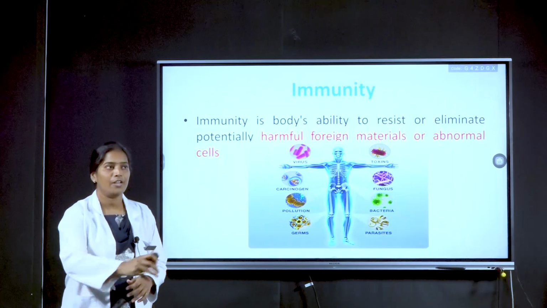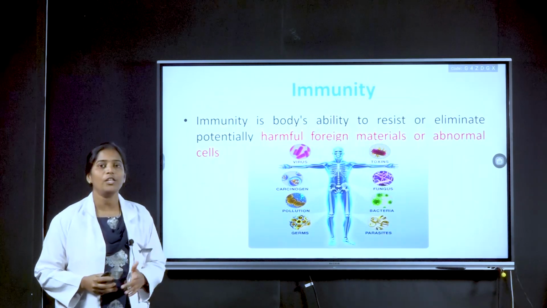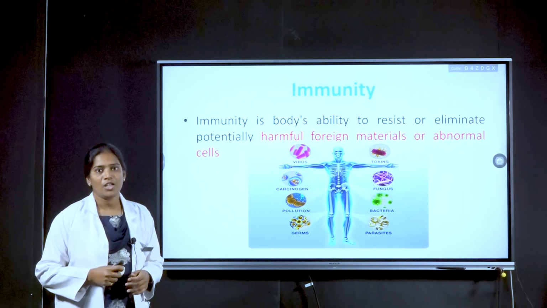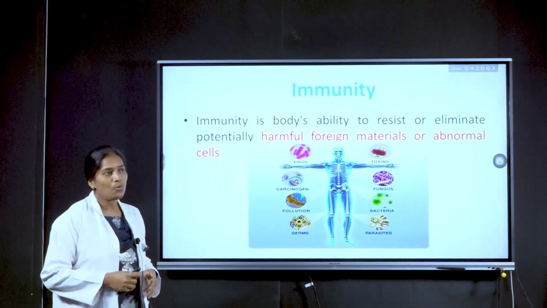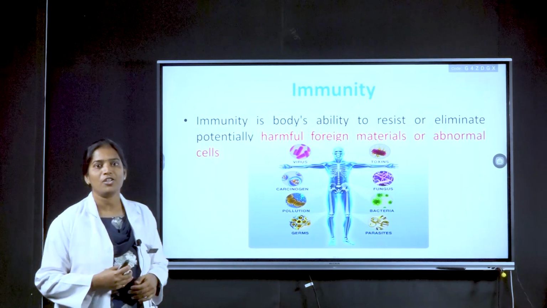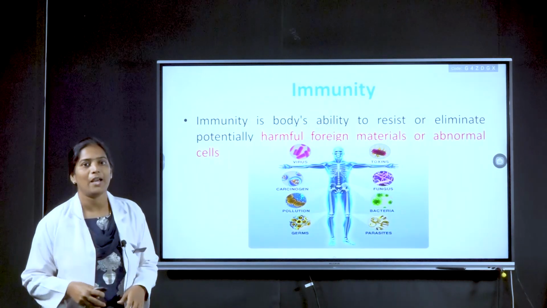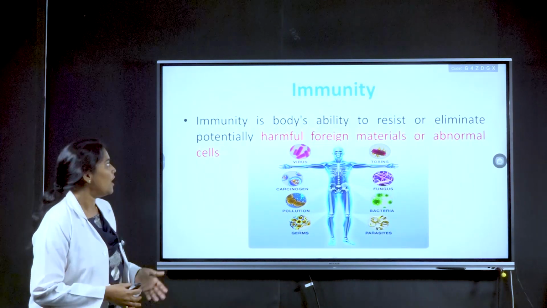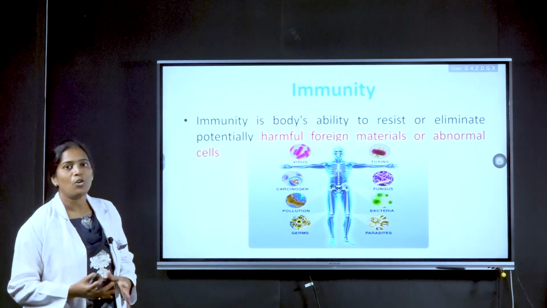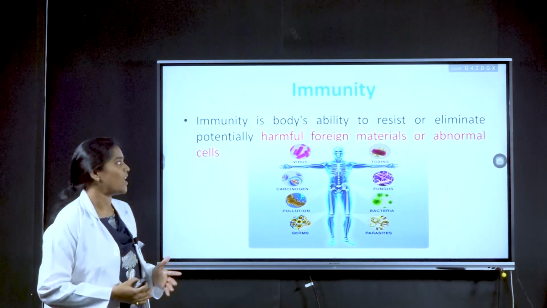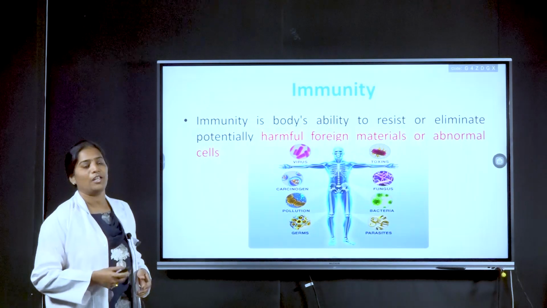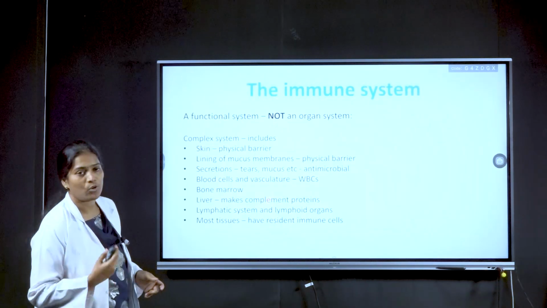We all know that our bodies are surrounded by many microorganisms which can affect our body intensely. So to combat the infections, our body has certain mechanisms to eliminate or neutralize the effects of microorganisms. That's what is called immunity. We call natural resistance to an infection immunity. So here we will see in detail about the immune system.